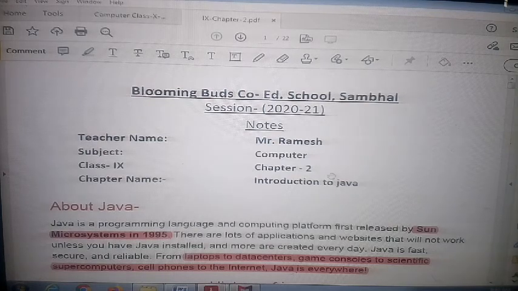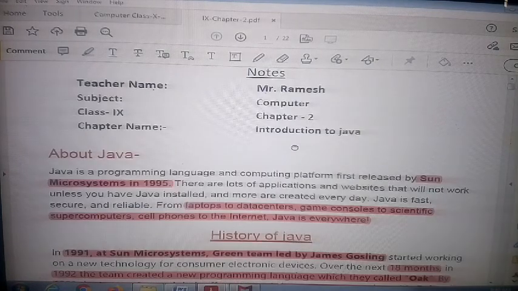First of all, I will define what is Java. Java is a programming language and computing platform. So here I will discuss the first Java program developed by Microsoft in 1995. So the first Java program, and what is the requirement?